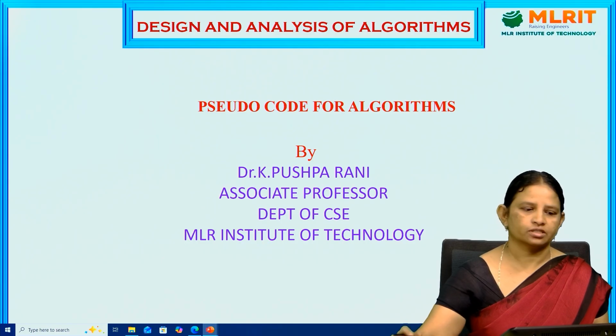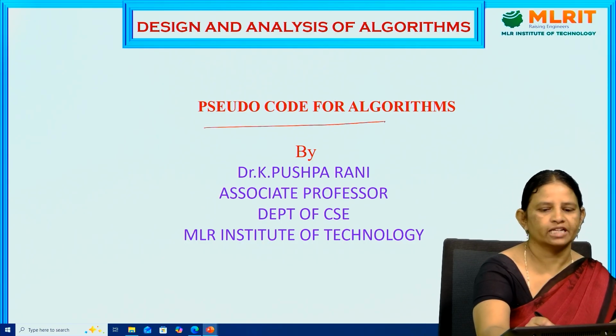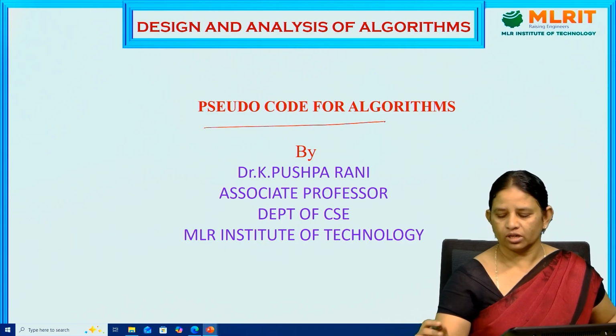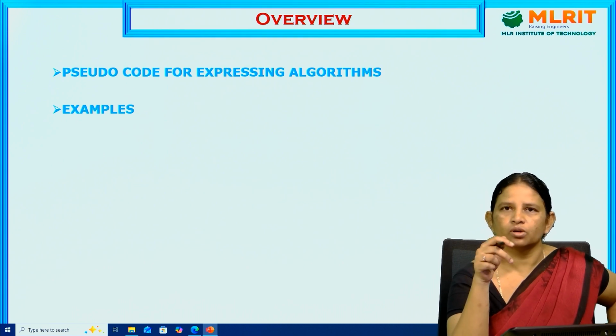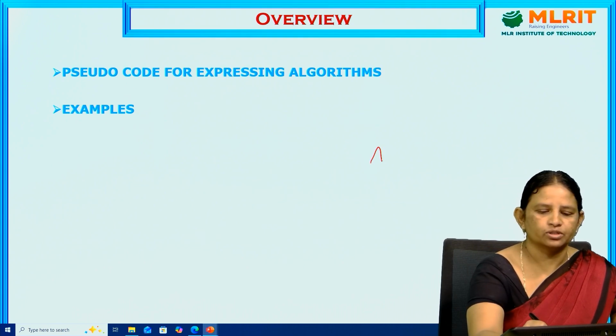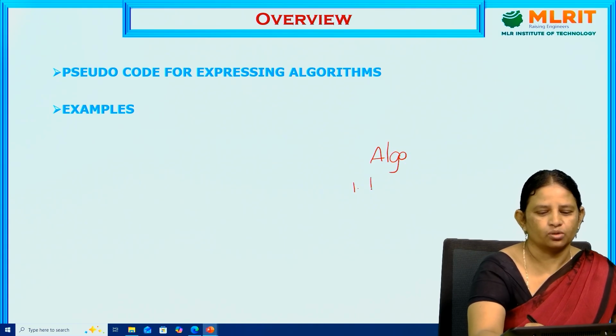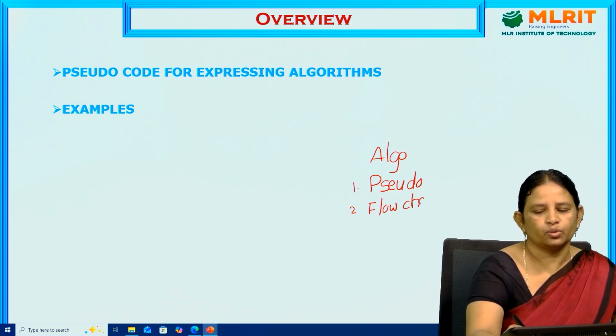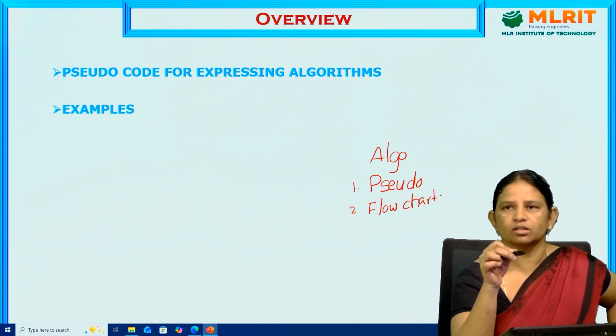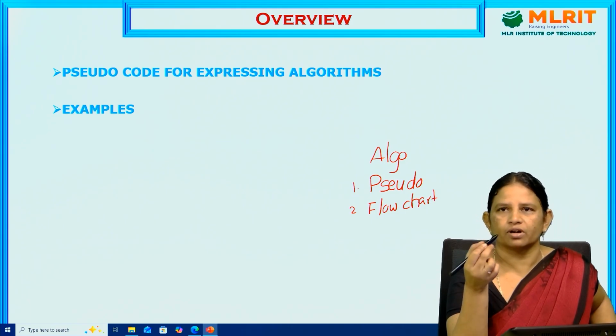Today we are going to discuss pseudocode for expressing an algorithm. In the last video we already discussed what is meant by pseudocode. An algorithm is represented in two ways. One way is pseudocode, another way is flowchart. So these are the two representations for the algorithm.